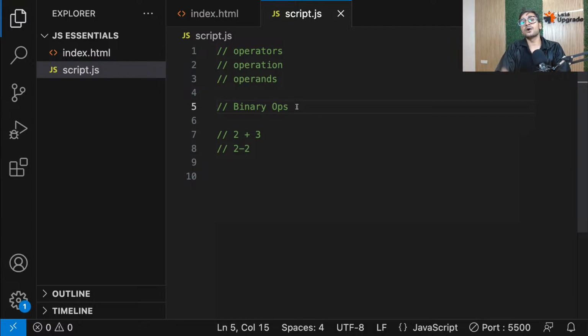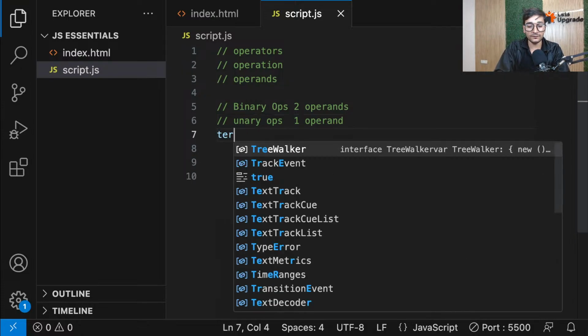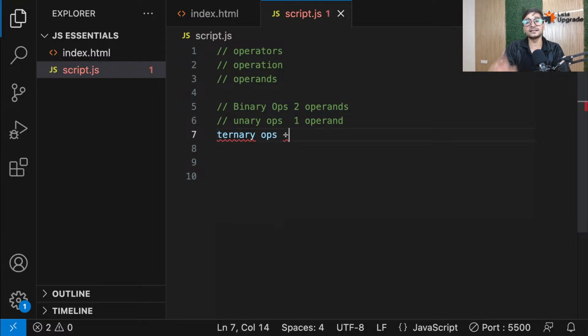So you have something called the binary operator category. That means the operators which will always work on 2 operands. Always. Like plus, it can be considered as a binary operator because it has 2 operands. It always works with 2 things. And then you have one more category which you call unary operators, which only work with 1 operand. Only 1 operand. And then you also have ternary operators. So guys, these are the 3 main categories. You have ternary operators which work with 3 operands. Okay, simple name. Binary, by 2, unary, 1, ternary, 3.